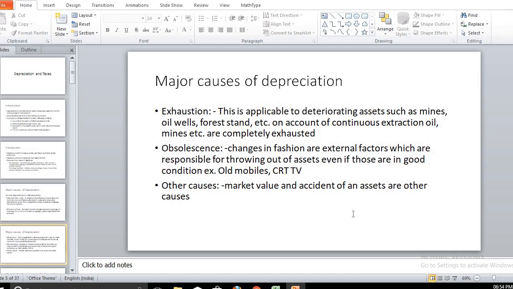Or some accident to the particular assets. In that case, we should provide some money, and that money is useful for covering these causes, and we can sustain in that particular business.